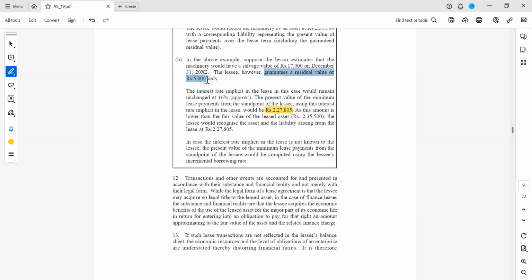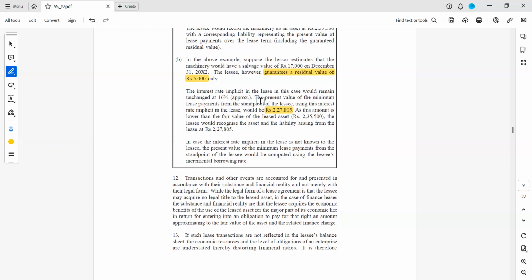See, it is an agreement. Suppose the lessor says you pay me 20,000, it is not necessary that the lessee will pay. He will estimate, he will have his own calculations, his own understanding. Then he will say, no, I will not pay you 20,000, I will pay you 5,000 only. Then in the agreement it will be given that at the end of the lease period, if the lessee wanted to take the property, then he has to pay 5,000 rupees.